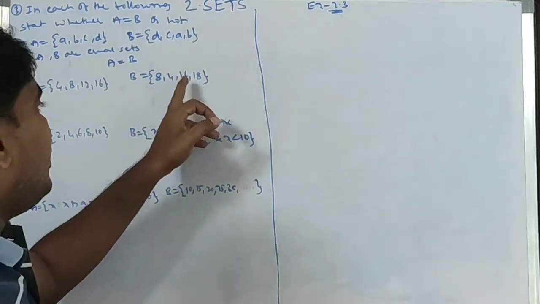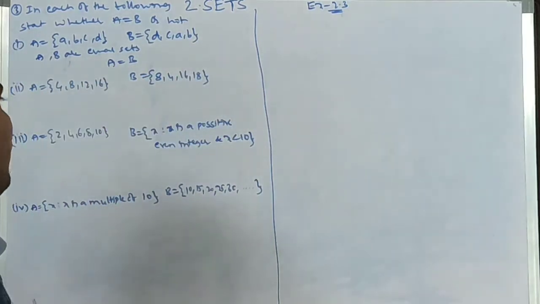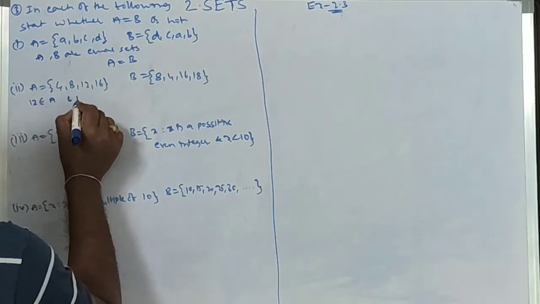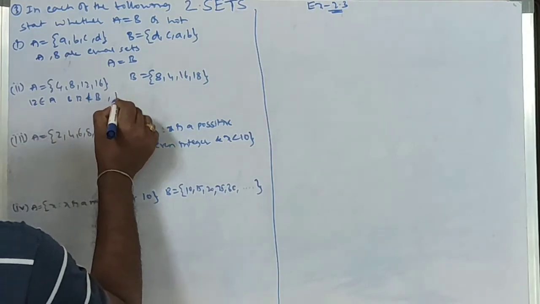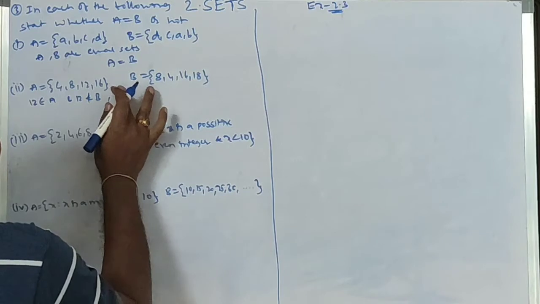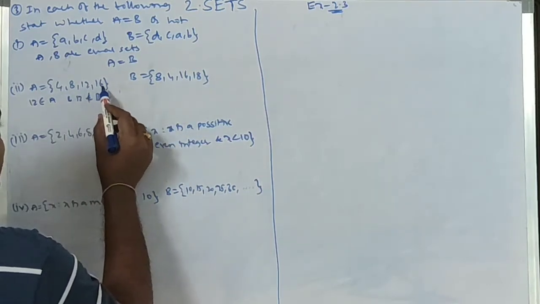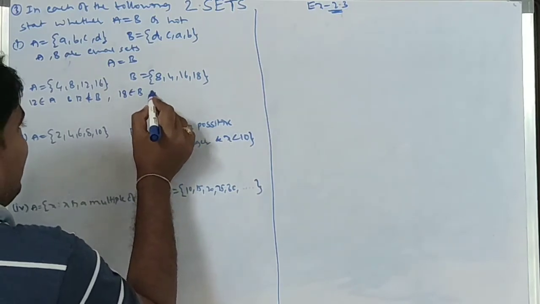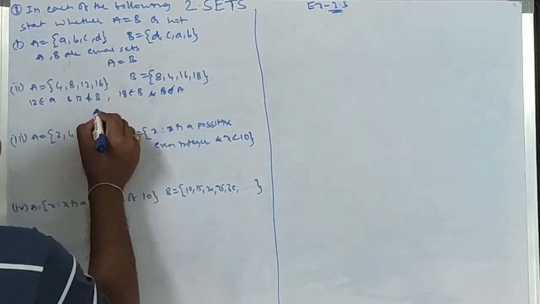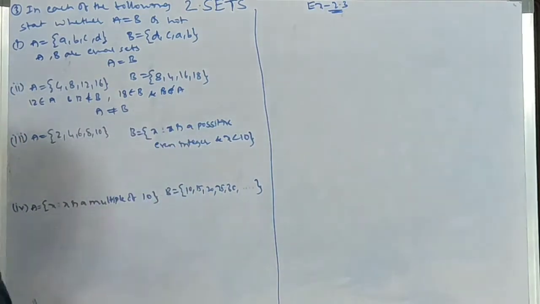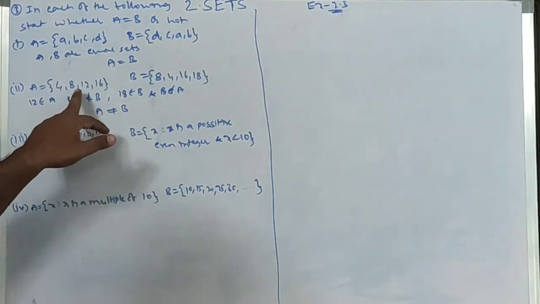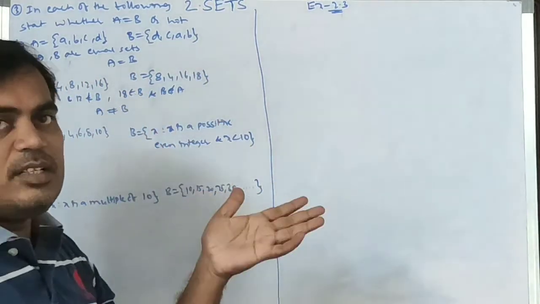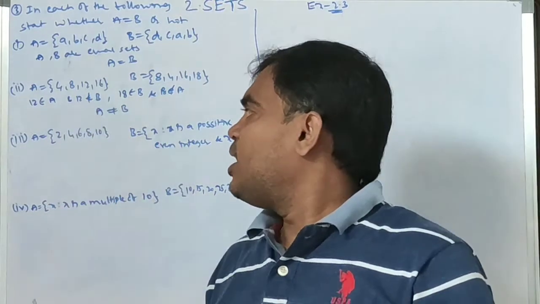So 12 is not in B, 18 is not in A. So 12 belongs to A but not to B, and 18 belongs to B but not to A. So the elements are different. So A and B are not equal sets.